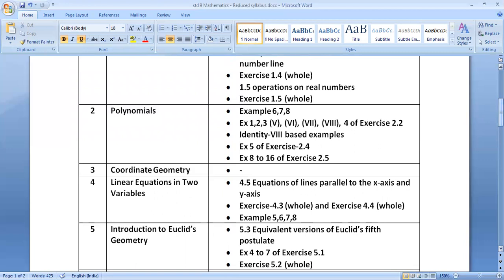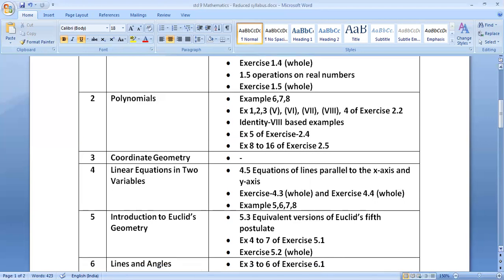Page number 51, coordinate geometry. This is the entire chapter included, means nothing is excluded from this chapter. And it is quite easy. Students, prepare it well. You will get full marks. It is related to graph. And you must learn how to plot the graph. You have to understand the basics about x-axis, y-axis, and coordinate 1, 2, 3, 4, as well as how to put the points on a graph paper in all 4 different quadrants that is shown in this chapter. That is chapter number 3, coordinate geometry. So this entire chapter is included.